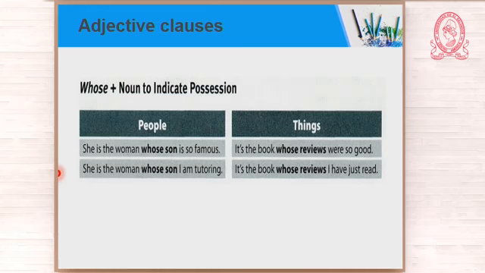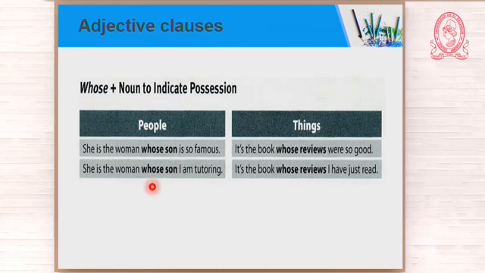What have we learned up to now? The most common relative pronouns, the words that introduce adjective clauses, are who, which, and that. Sometimes the word that introduces the adjective clause can be where and when. But it is also possible to introduce the adjective clause using whose, when you want to indicate possession.